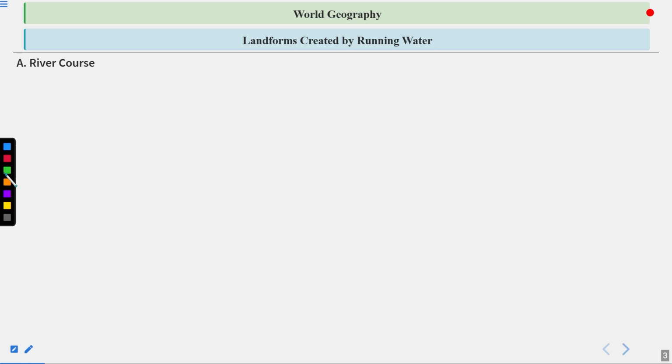So landforms created by running water, also known as the fluvial landforms. Let's learn about them. So first is the river course, upper course or the young stage. As we know, rivers generally originate from the glaciers and because of rain. Whenever a river is formed from a higher place and moves downwards towards the slope, a lot of landforms are created. So let's discuss the upper course or the young stage.